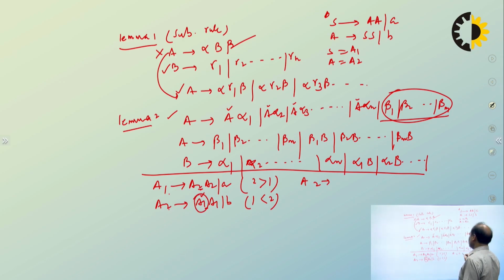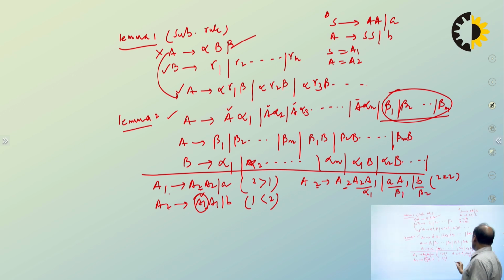If you replace A1 by A2 A2, then A1, okay, or A1 is replaced by small a, so it becomes small a capital A. We are working on the A2 production or b. Now look at here, this becomes the same, 2 equal to 2. Yes, that means we are going to use lemma number 2. This was using lemma number 1 for substitution. Okay, now this is 2 equal to 2.